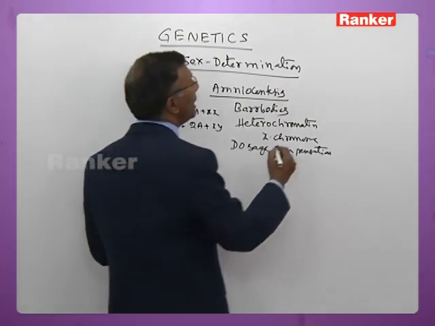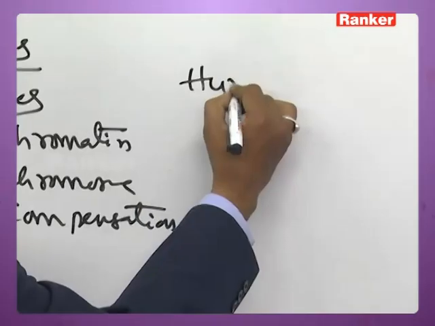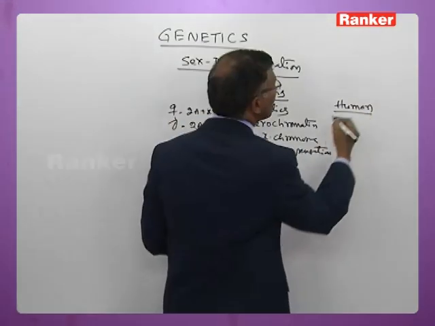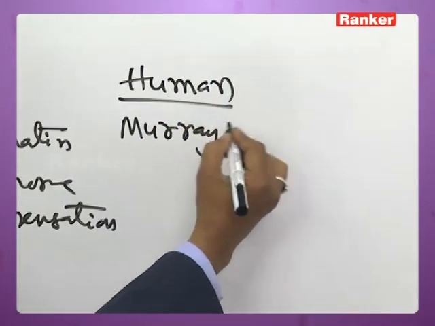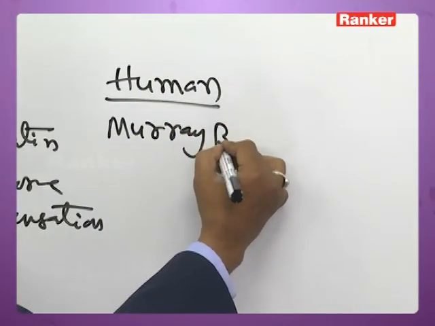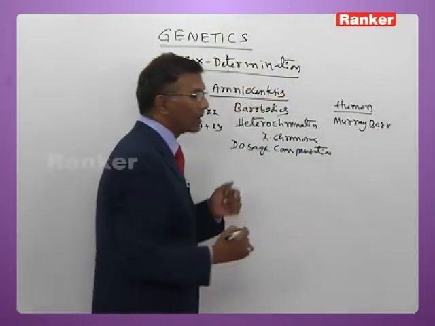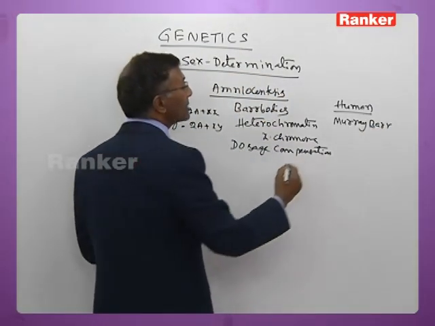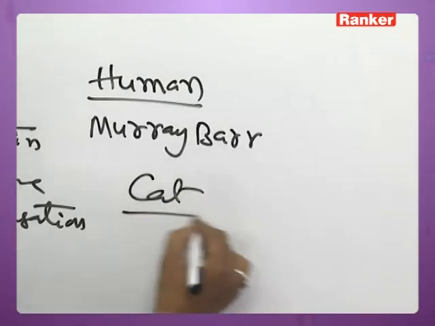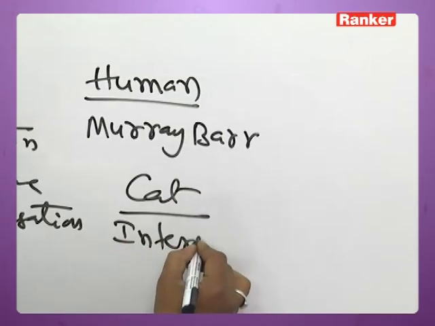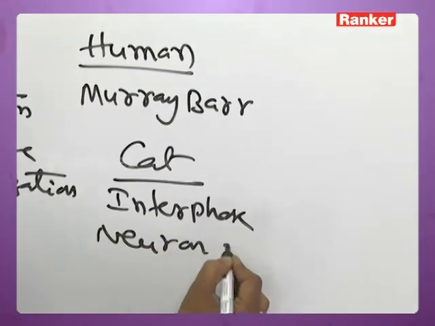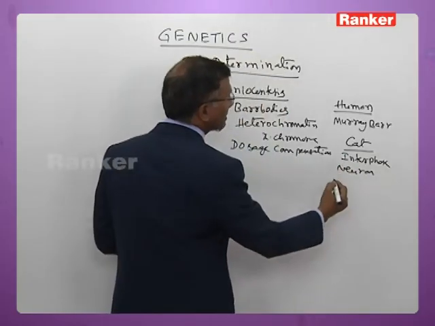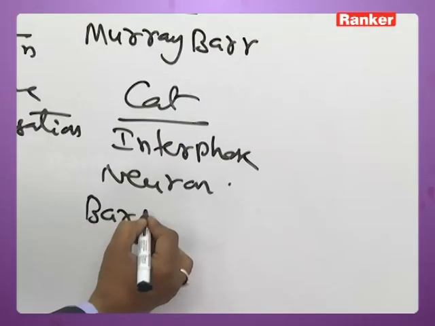Now this Barr body in human beings was discovered by Murray Barr. It was noticed in the interphase neurons of cats by Barr and Bertram.